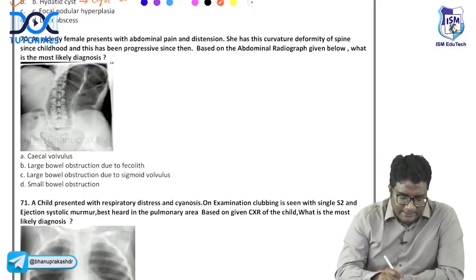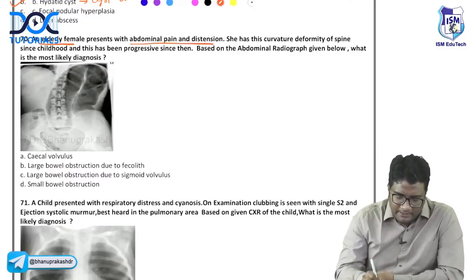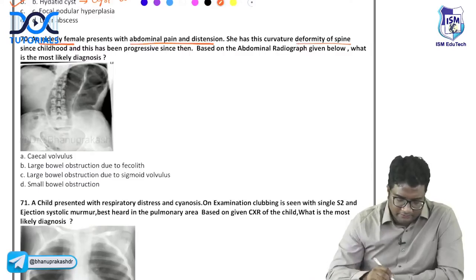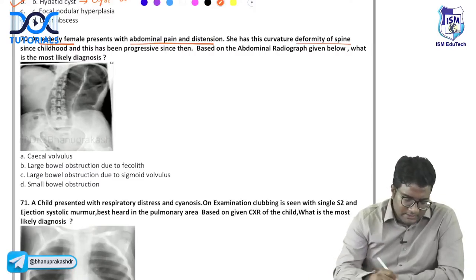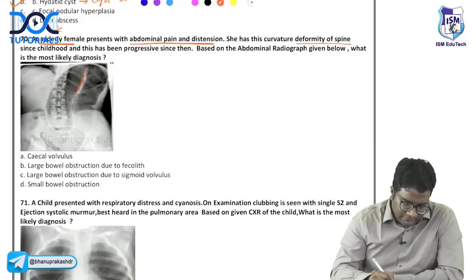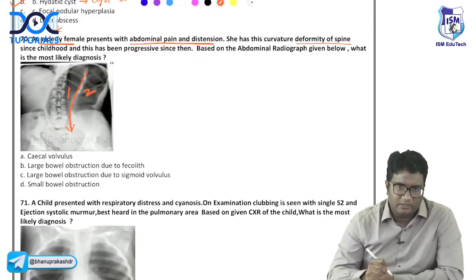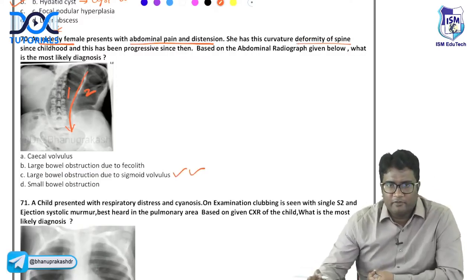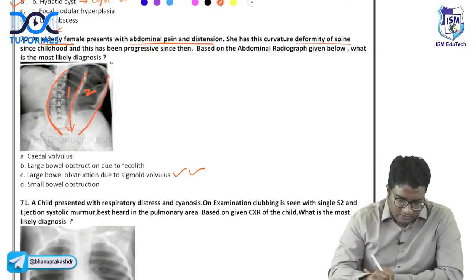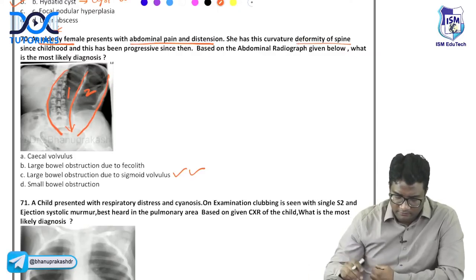Look at this question. Elderly female, abdominal pain and distension. There is some deformity of the spine from childhood, progressive since then. Abdominal radiograph is shown. What is the likely diagnosis? Cecal volvulus, large bowel obstruction due to fecalith, large bowel obstruction due to sigmoid volvulus, small bowel obstruction. Because an elderly patient and you are seeing a cleft directed towards the left iliac fossa, you are seeing two loops, right? And you're not seeing any haustrations. All of this goes in favor of sigmoid volvulus. Elderly patient, two loops seen, no haustration, right? You are seeing three hyperdense lines, Riemann-Dahl sign, all the three lines are there. This is sigmoid volvulus.